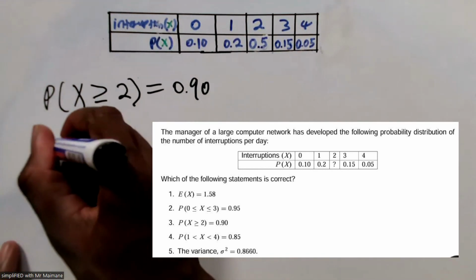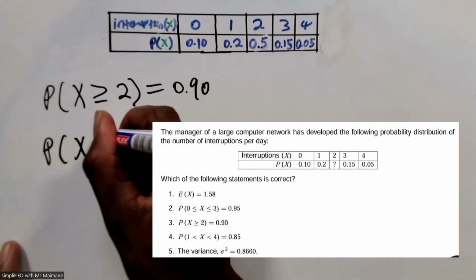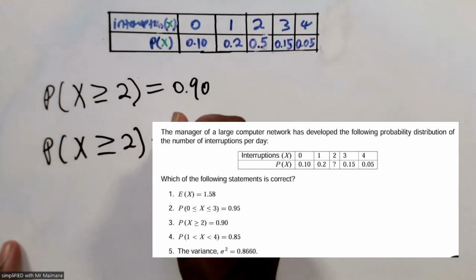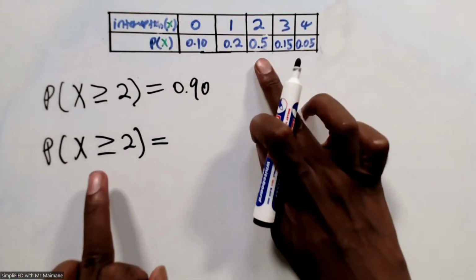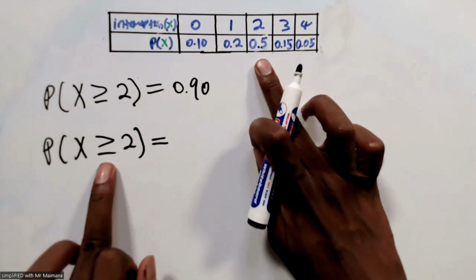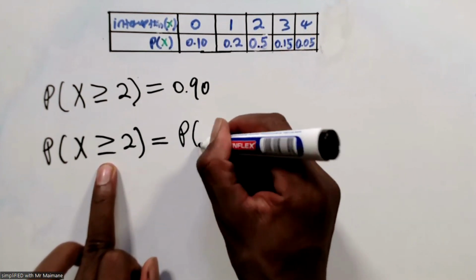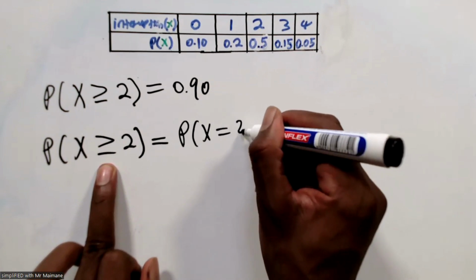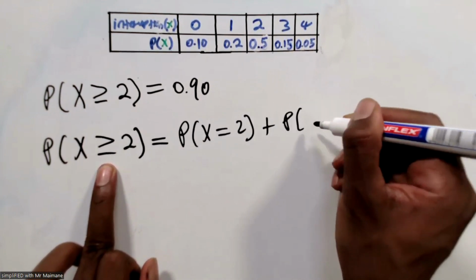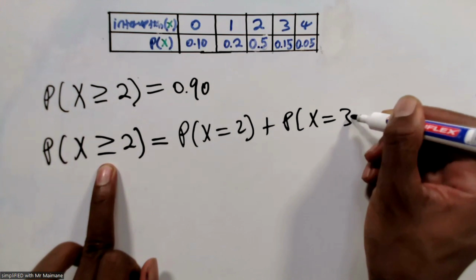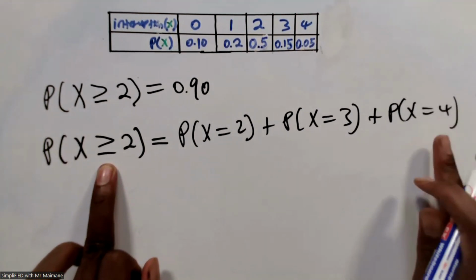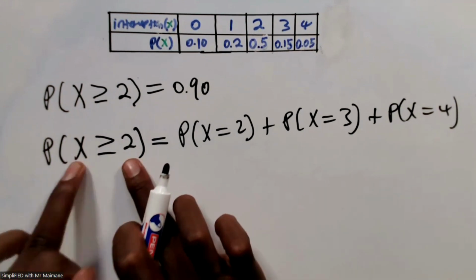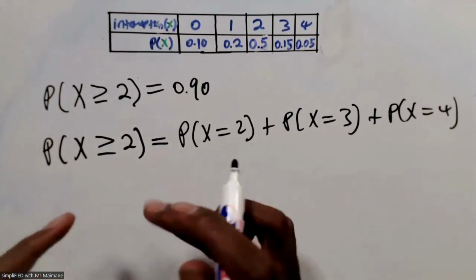Let's prove that. The probability of x being greater or equals to 2 is going to be, we count the probability from 2. We include 2 as well because there's an equal sign underneath. So we're going to count the probability of x equals to 2 plus the probability of x equals to 3 plus the probability of x equals to 4 because it's greater than 2 going forward like that.